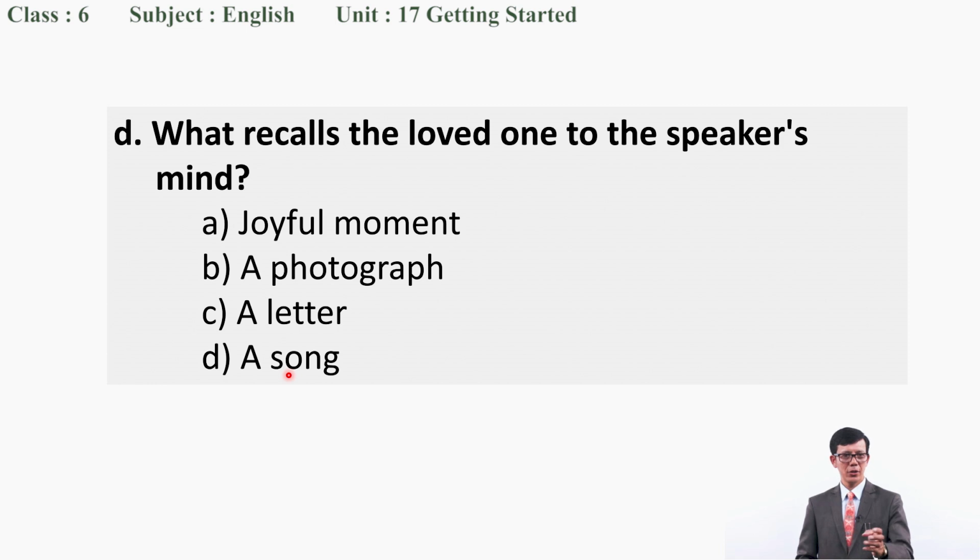And another one, you see: what recalls the loved one to the speaker's mind? A joyful moment, a photograph, a letter, or a song? What do you think? Very good. Your answer is joyful moment, right? Very good. This is how we have wonderfully made a discussion about the poem, A Joyful Moment by William Wordsworth.